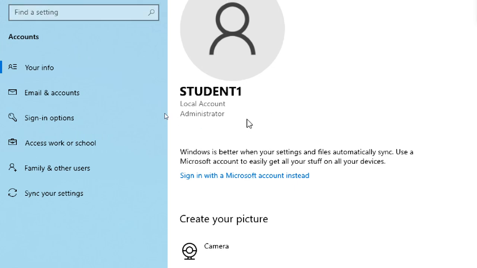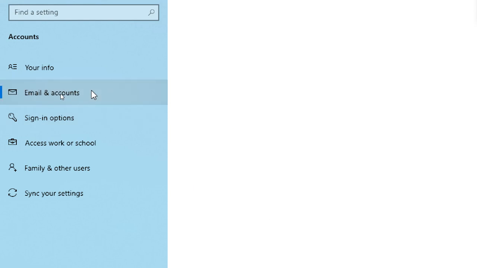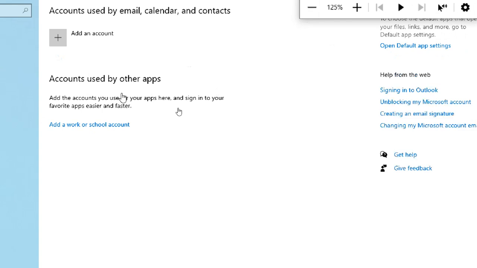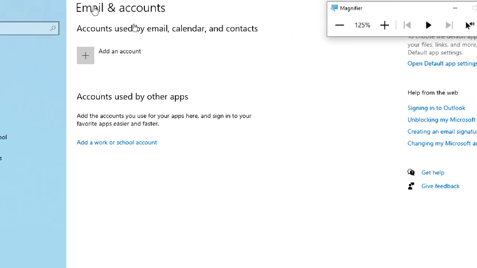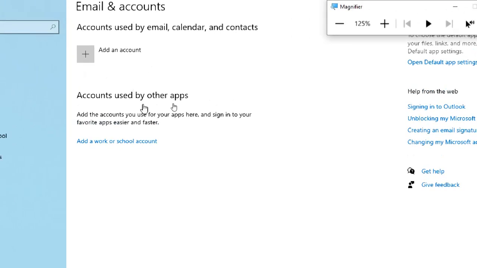But here understand a local account and an administrator. So I'm going to another option called email and accounts. For example, you have a Microsoft account, or maybe an Office 365 account, your organization's work account, or a school account. Education universities will buy Microsoft licenses and you can apply for an account from your university.